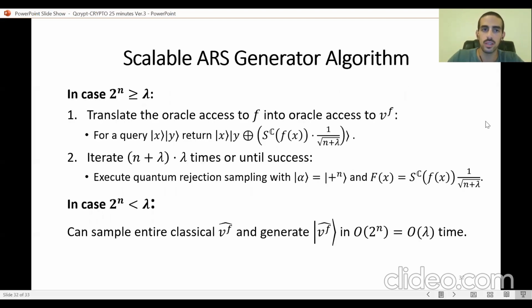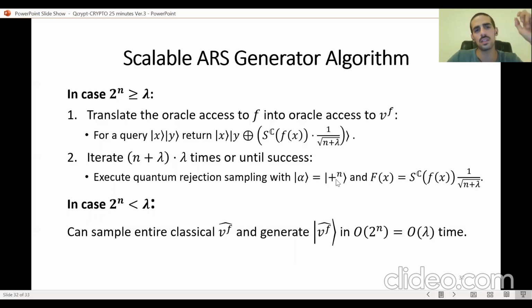And to conclude, this is our algorithm for the scalable ARS generator. For the regular case where lambda is bounded by 2 to the n, our first step is to transform this oracle access to f, to oracle access to a spherically symmetric vector, and then to a unit vector. And our second step is to iterate polynomially many times and try to do quantum rejection sampling that we know is going to be successful by some concentration properties of the multivariate Gaussian distribution, and then generate the quantum state that corresponds to the spherically symmetric vector V.